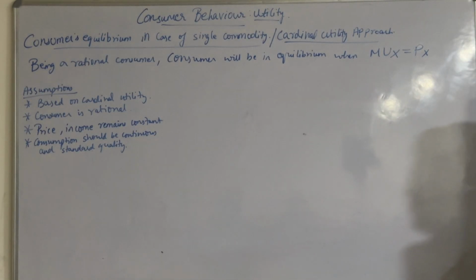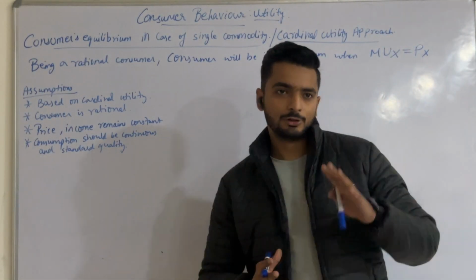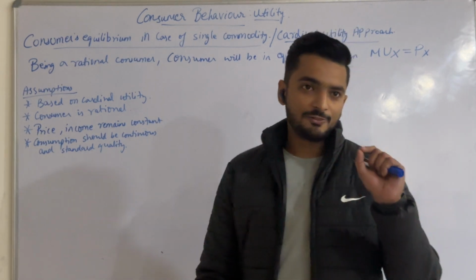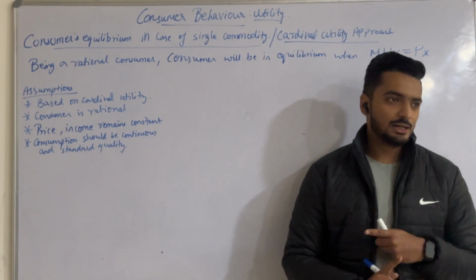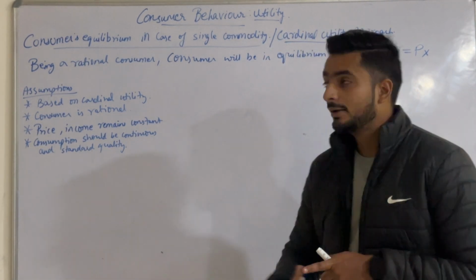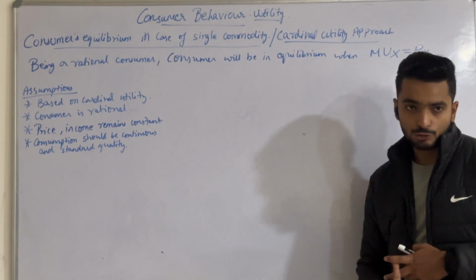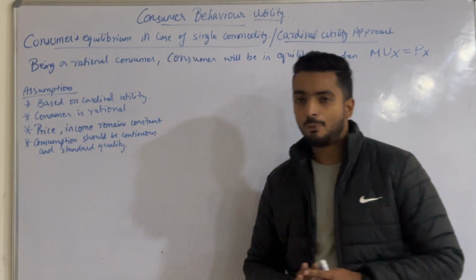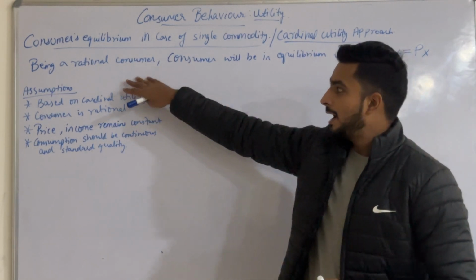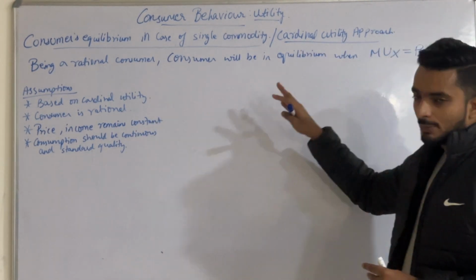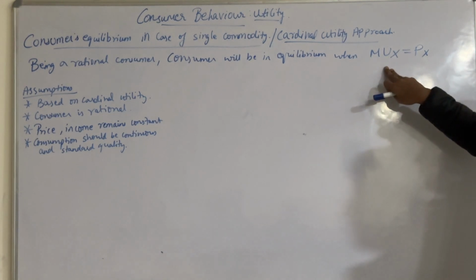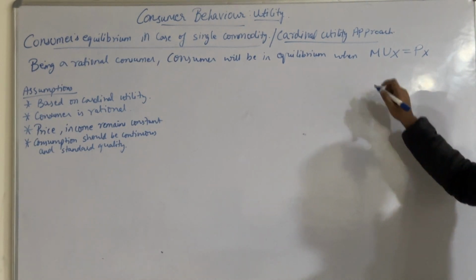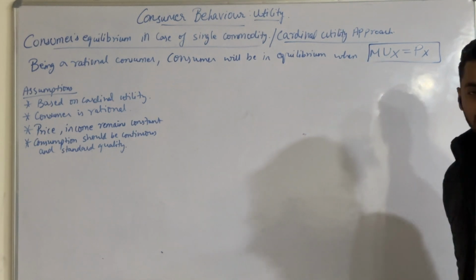Sure. Now, the next topic of your utility chapter is consumer's equilibrium in case of a single commodity. That is the one commodity case, or you can say the cardinal utility approach. This topic is very important. Being a rational consumer, the consumer will be in equilibrium when the marginal utility of X commodity is equal to the price of X commodity. This is the formula of the one commodity case.